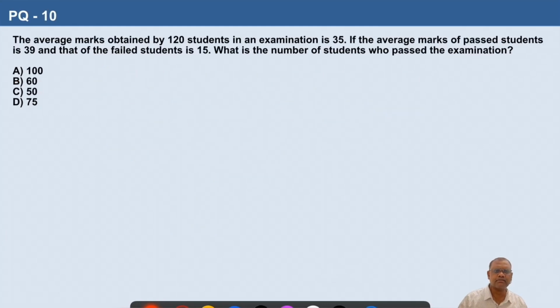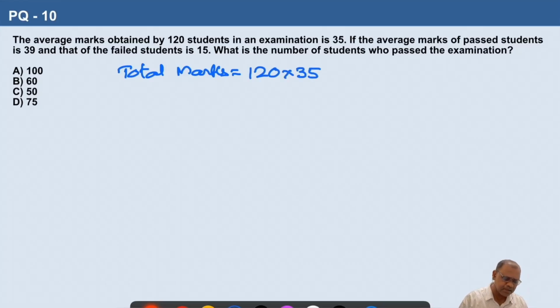Question number 10. The average marks obtained by 120 students in an examination is 35. If the average marks of passed students is 39 and that of the failed students is 15, what is the number of students who passed the examination? So there are total 120 students. The average marks are 35. So the total marks would be 120 into 35.